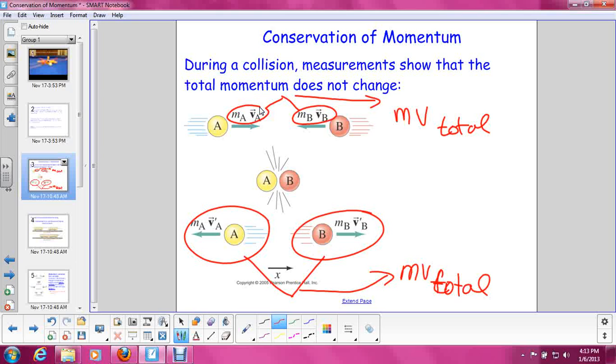And the law of conservation of momentum tells us that the total momentum before and the total momentum after are equal. It does not matter how these things collide. That statement is always true.